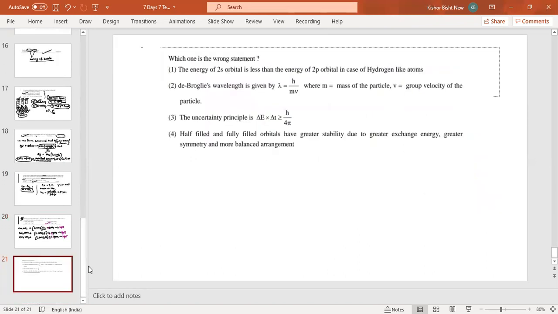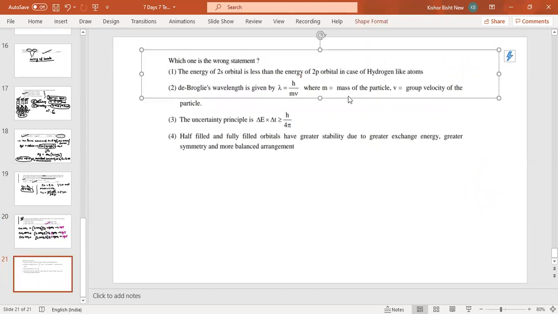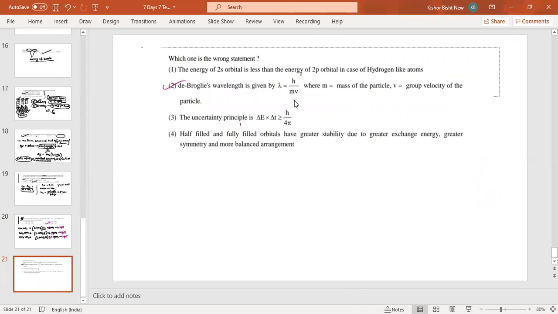Which one is the wrong statement? The energy of the 2s orbital is less than the energy of the 2p orbital in the case of a hydrogen-like atom. De Broglie: lambda is equal to h upon mv. Okay, this is correct. Heisenberg uncertainty principle: delta E into delta t is greater than or equal to h upon 4pi. This is correct. Half-filled and fully filled orbitals have greater stability due to greater exchange energy, greater symmetry, and more balanced arrangement. This is correct.